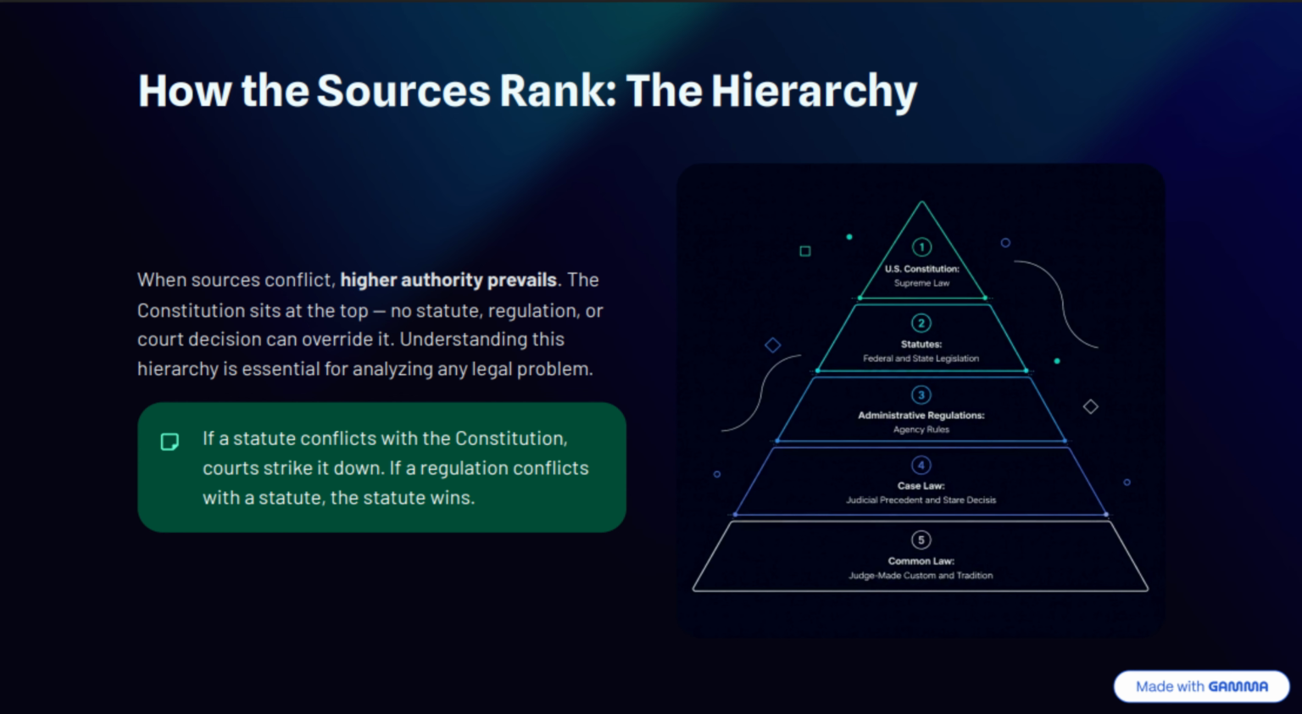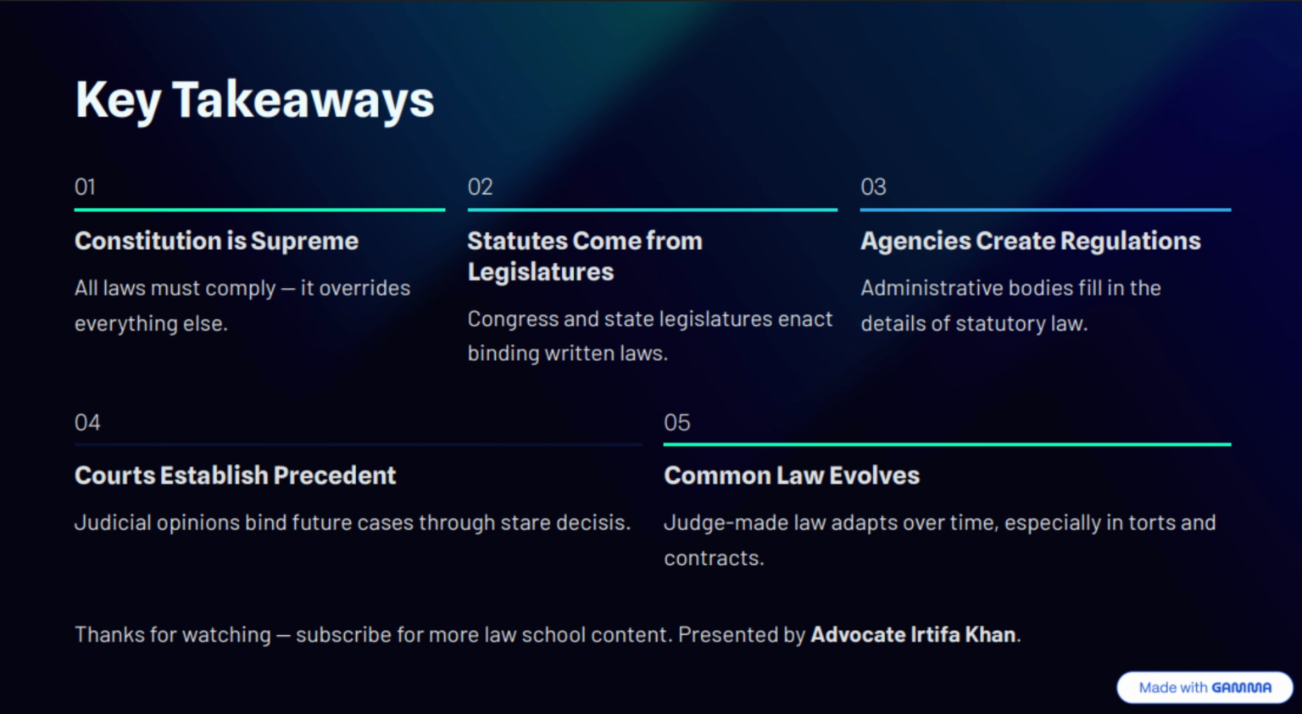Let's quickly summarize the hierarchy of laws in the United States. First, the Constitution. Second, statutes. Third, administrative regulations. Fourth, case law. And fifth, common law. Understanding this hierarchy is essential for every law student and future lawyer. To recap, the 5 major sources of American law are the Constitution, statutes, administrative regulations, case law, and common law. Mastering these concepts will give you a strong foundation for law school and bar exam success.